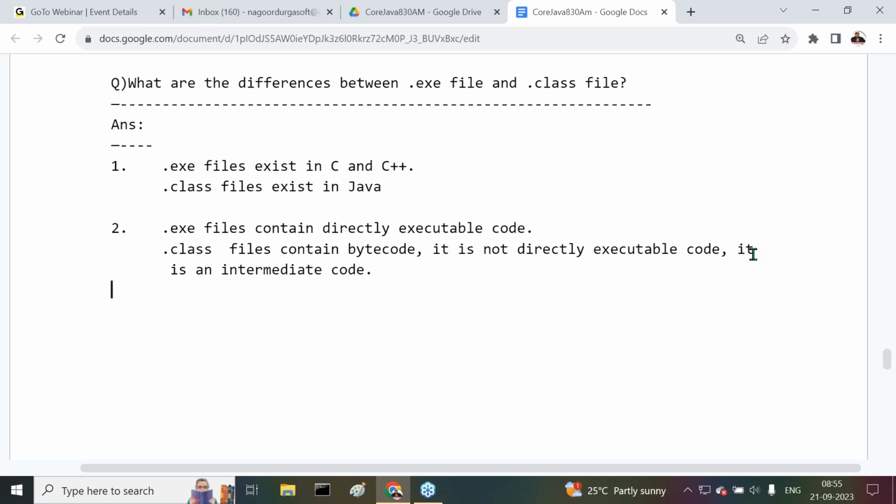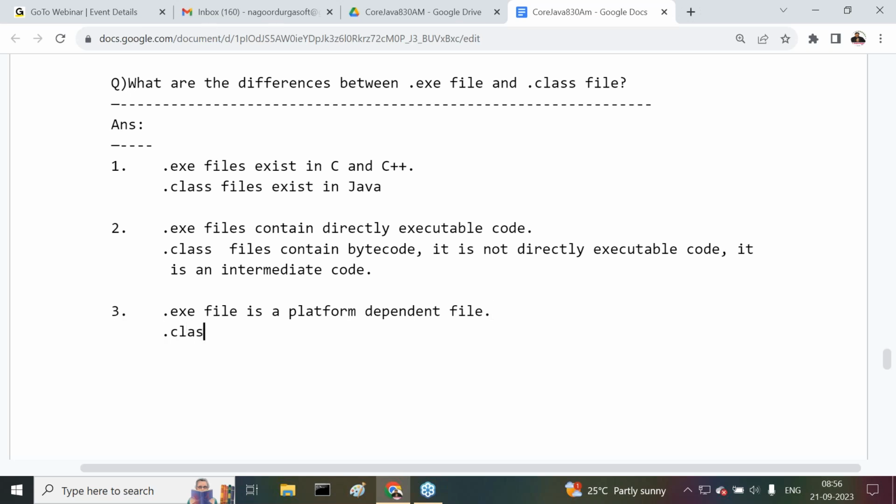Here we have to identify point number three. All of you observe carefully. .exe file is a platform dependent file. It contains directly local operating system representations. So .exe files are platform dependent files.